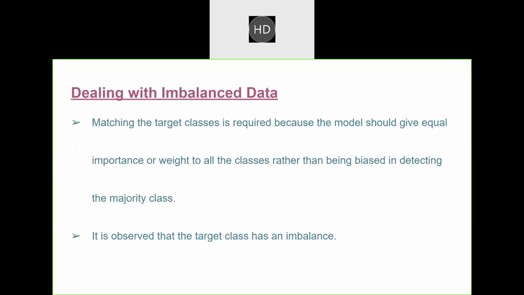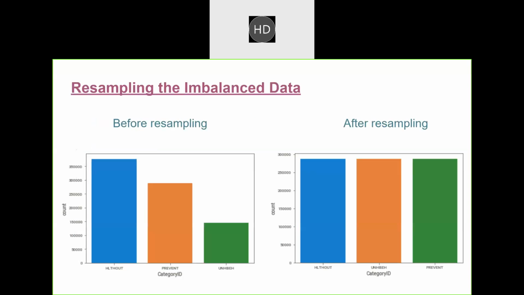When dealing with the data, we found out that our data set is highly imbalanced, and therefore we started balancing our data set. In the next slide, this shows our data set before resampling and after resampling. As you can see, before resampling, there is a large difference between the health outcomes, prevention methods, and unhealthy behaviors in our data set. And after the balancing, we have made all the values equal.